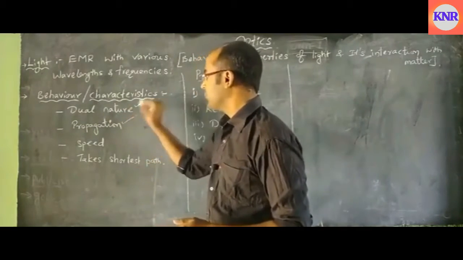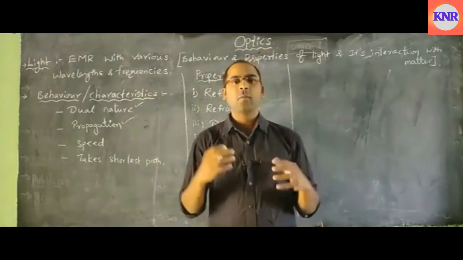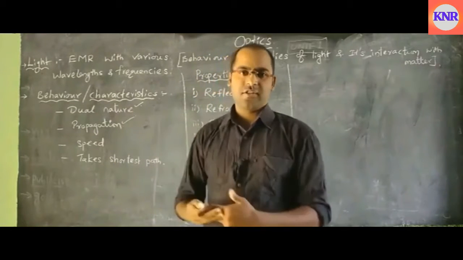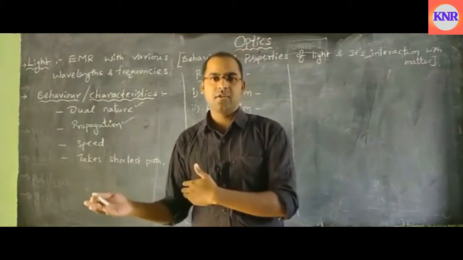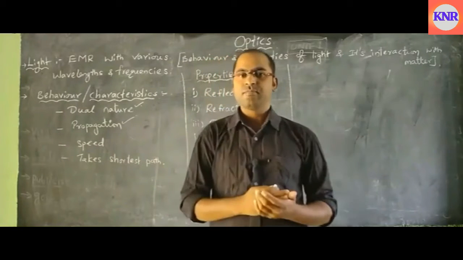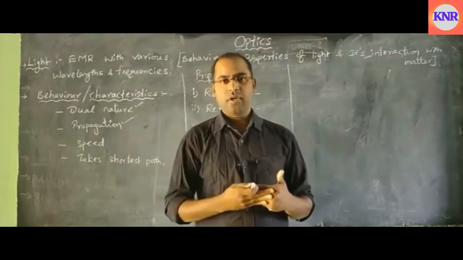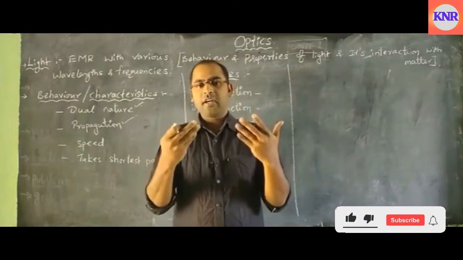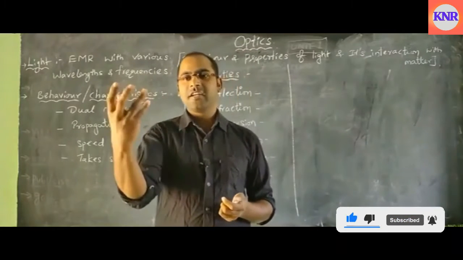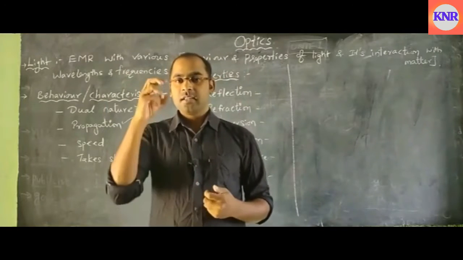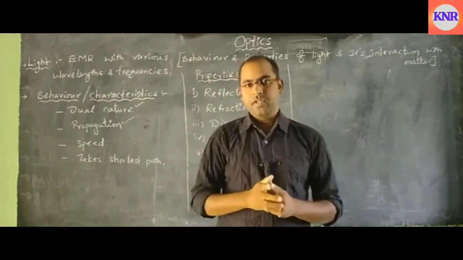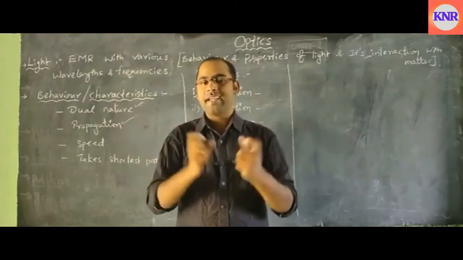Next, propagation of light. How does the light propagate? What does propagation mean? Propagation means the passage, the traveling from one place to another place. So how does light travel from one place to another? Let us take sound into our concern. Sound needs a medium to travel. Now I'm talking and you're listening to it on your mobile phone or whatever. But the sound is traveling from your mobile phone to your ear in the medium of air. So here the medium is air.